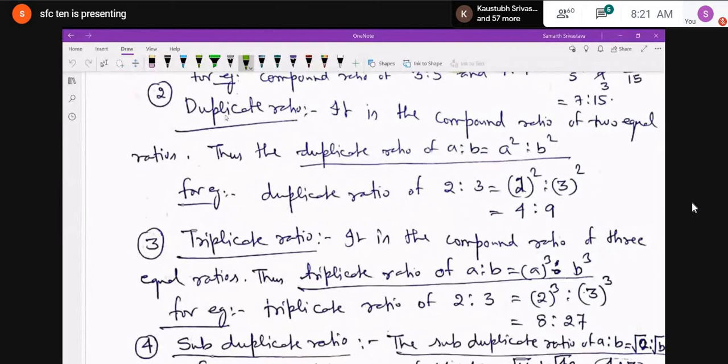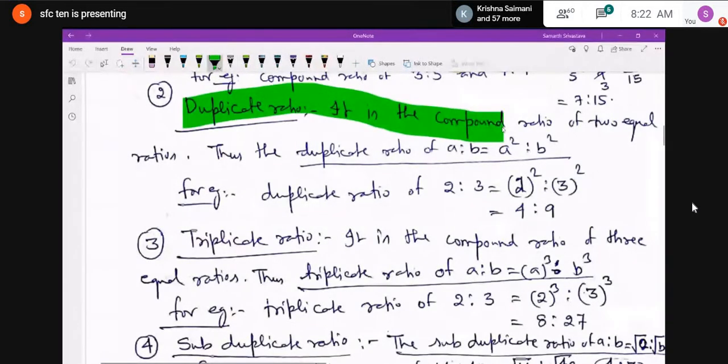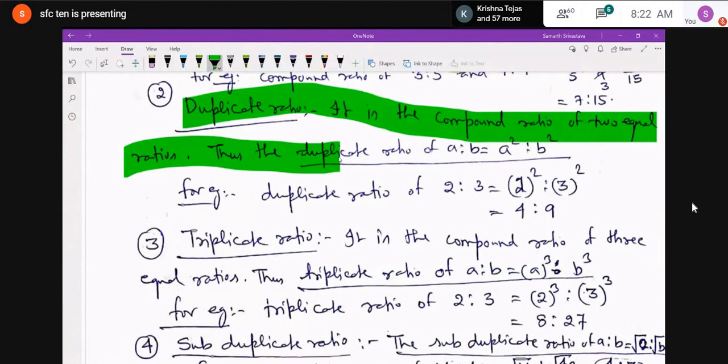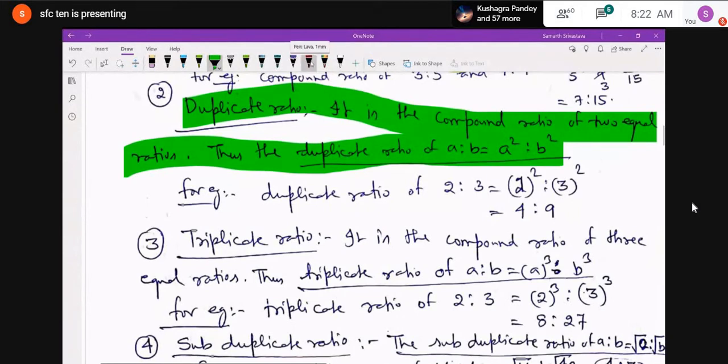That means A upon B. You have to multiply A upon B into A upon B. That is why I have written it is the compound ratio of the two equal ratios. A is to B becomes A square is to B square. For example, the duplicate ratio of 2 is to 3 is 2 square is to 3 square, that is 4 is to 9.